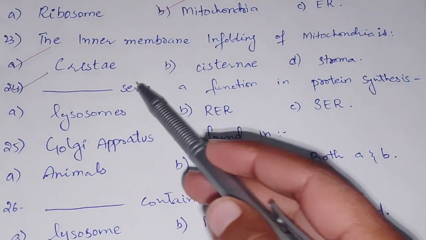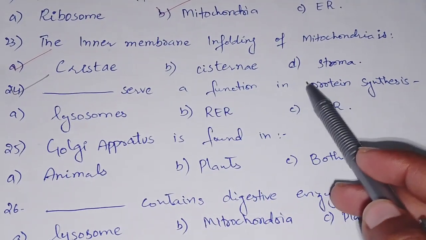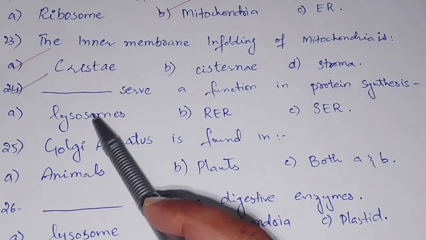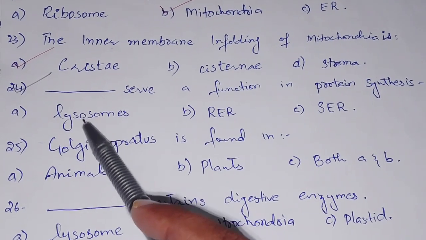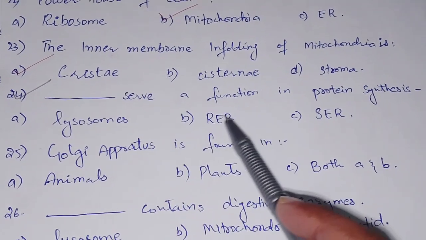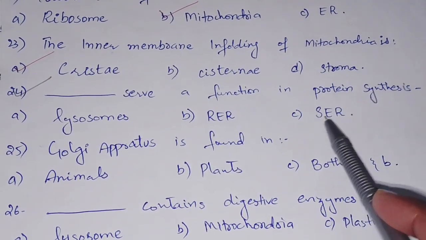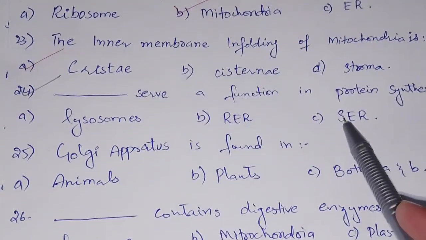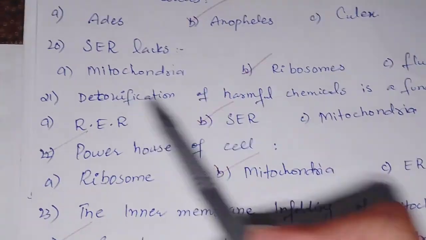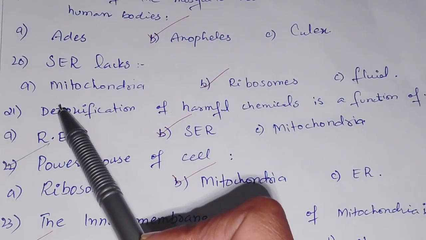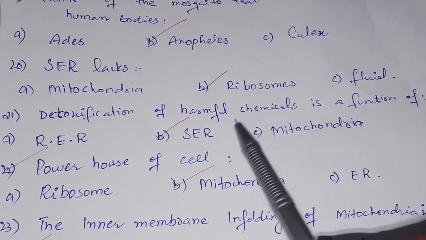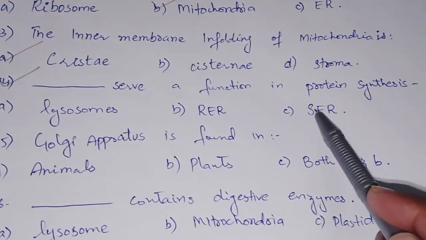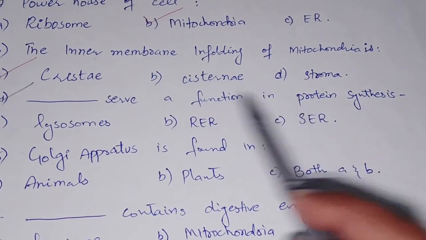Now we have dash serves a function in protein synthesis. Now we have the options, which are the lysosomes, rough endoplasmic reticulum and the smooth endoplasmic reticulum. As we have already studied, smooth endoplasmic reticulum functions in the detoxification of harmful chemical substances. So here the smooth endoplasmic reticulum will be the incorrect option.